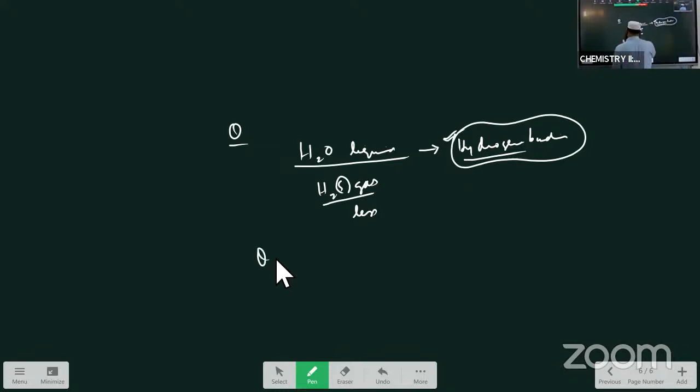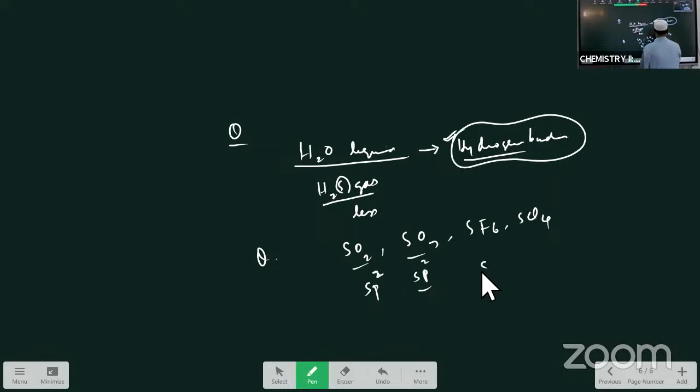Next, the hybridization of sulfur in SO2, SO3, SF6, SCl4 and so on. In both SO2 and SO3, the hybridization of sulfur is sp2. In SF6 the hybridization is sp3d2.